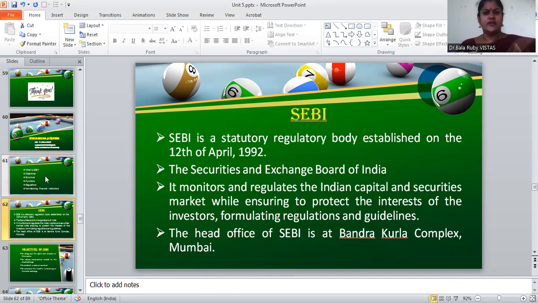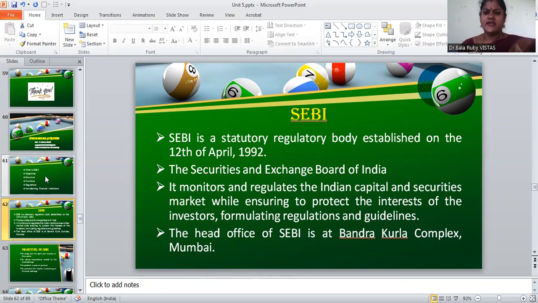Now, let us enter into the topic. Briefly, we are saying SEBI. SEBI stands for the Securities and Exchange Board of India. Listen very carefully. Some of us say SEBI, and sometimes some of them say SEBI, so on the basis of our convenience, we can change it. The Securities and Exchange Board of India is considered as SEBI.